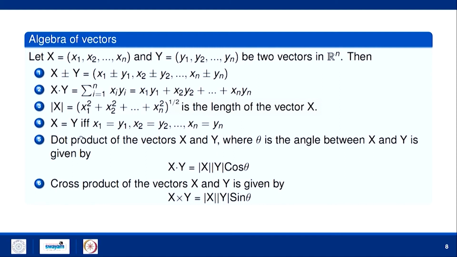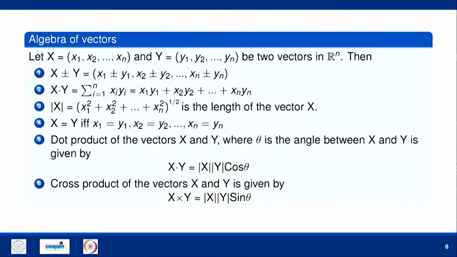We say that two vectors are equal when all of their components are equal, meaning the first component of x equals the first component of y, the second component of x equals the second component of y, and so on. Also, the dot product is given by x dot y equals magnitude of x times magnitude of y times cos theta, where theta is the angle between these two vectors. Similarly, the cross product of the vectors x and y is given by magnitude of x times magnitude of y times sin theta. Again, theta is the angle between the vectors x and y.